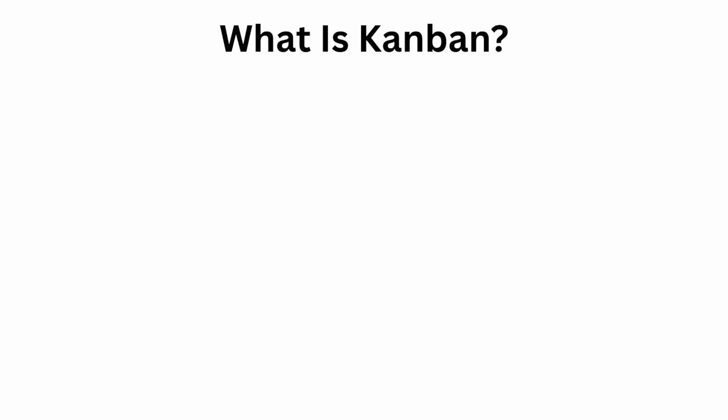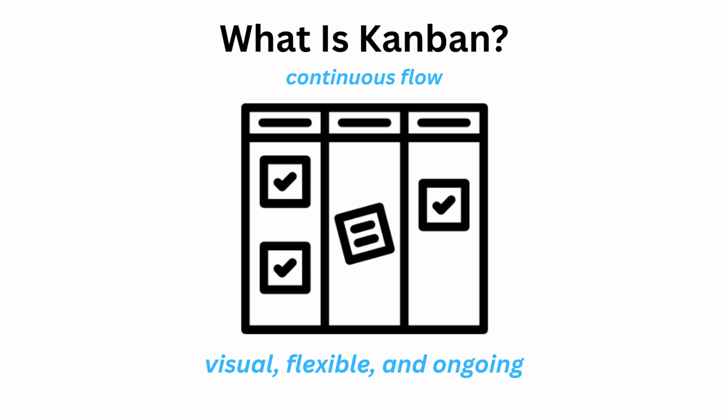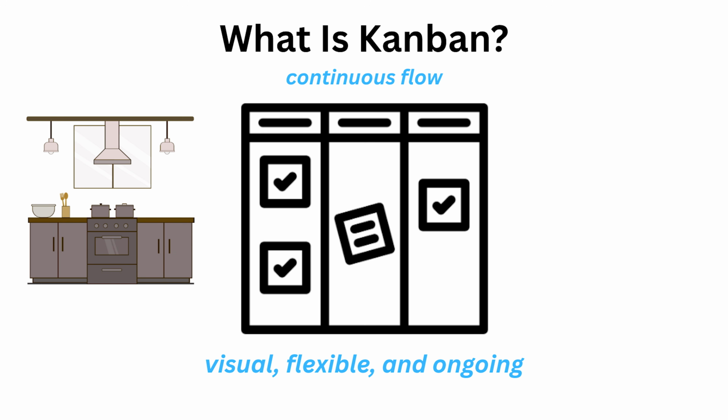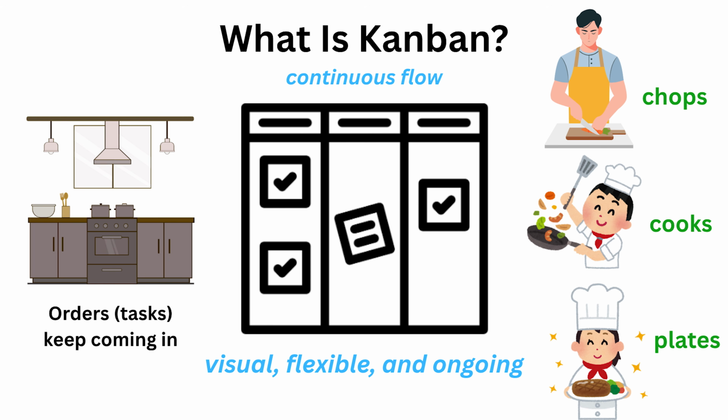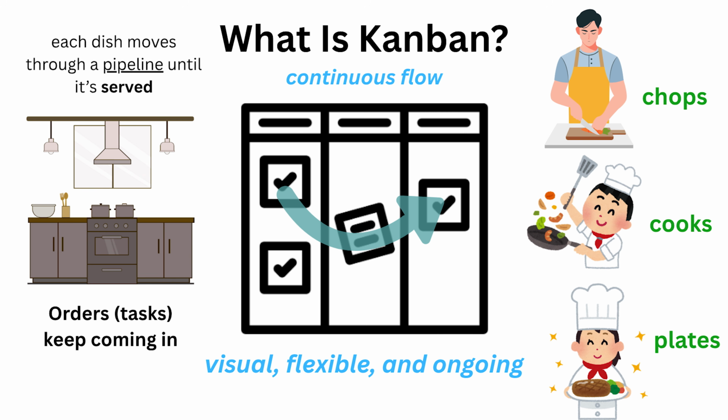Next, what is Kanban? Well, Kanban is all about continuous flow. Instead of planning sprints, work moves smoothly through stages until it's done. It's visual, flexible, and ongoing. Think of Kanban like a restaurant kitchen. Orders, aka tasks, keep coming in. One chef chops, another cooks, and another plates. Each dish moves through a pipeline until it's served.